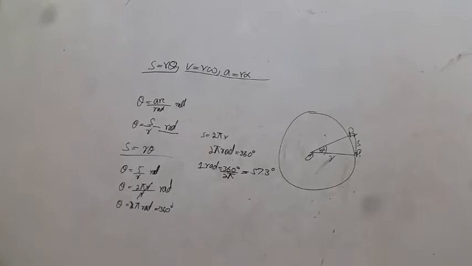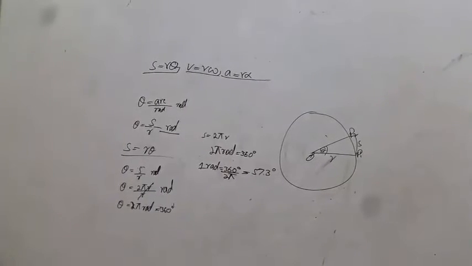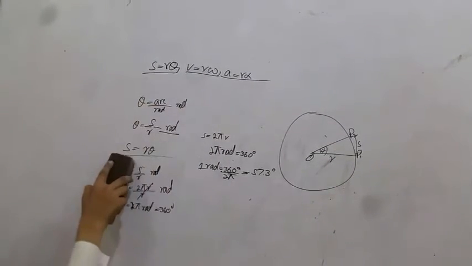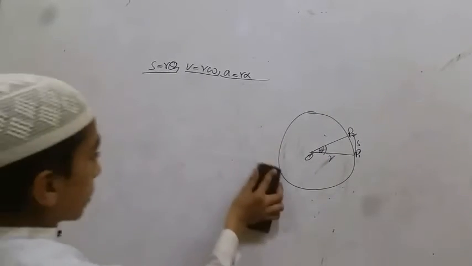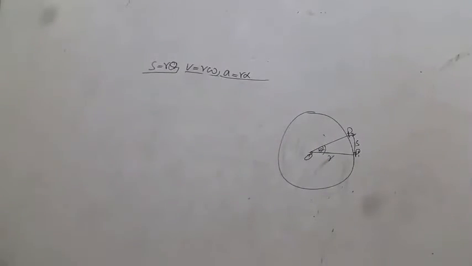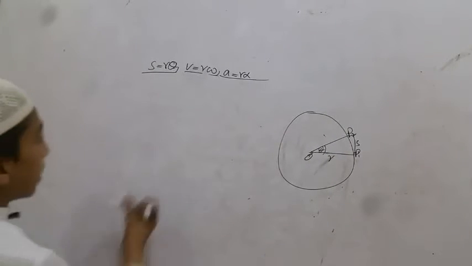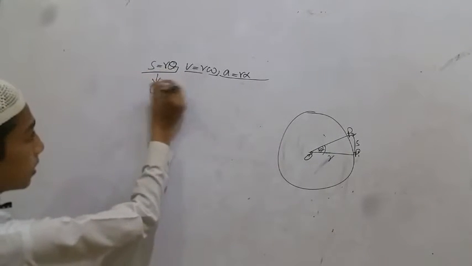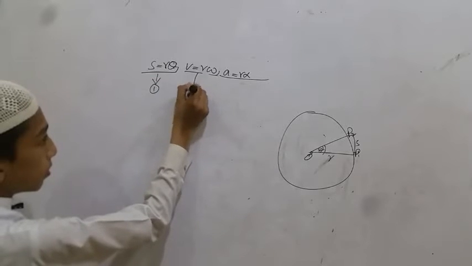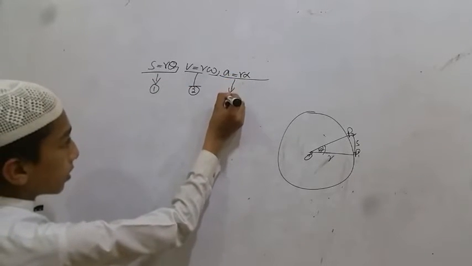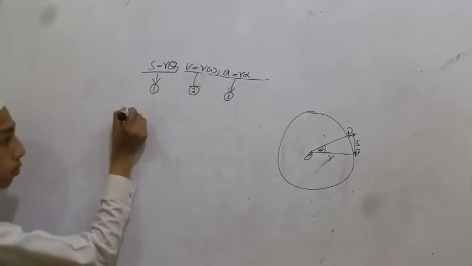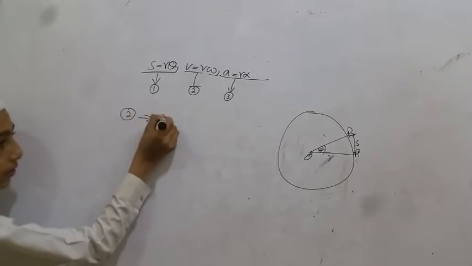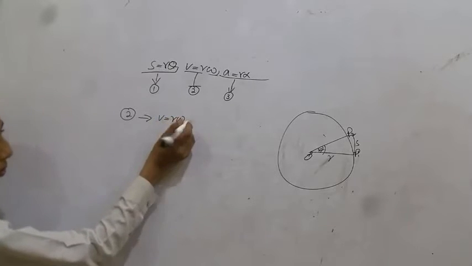And the required equation was S is equal to R theta. Now we prove equation 2, which is V is equal to R omega. Here this is equation 1, this is equation 2, and this is equation 3. Now prove equation 2, which is V is equal to R omega.